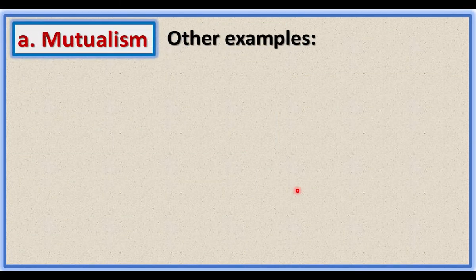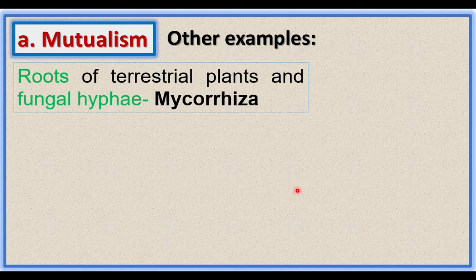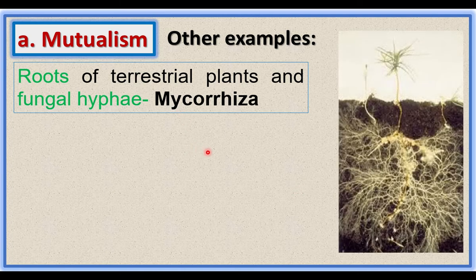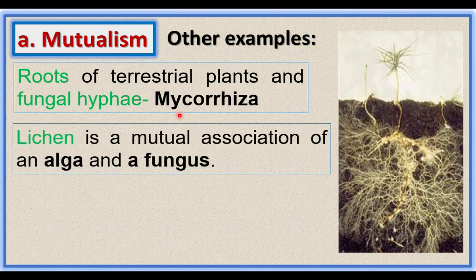Now let us see some other examples for mutualism. Roots of terrestrial plants and fungal hyphae. This association is mycorrhiza. The fungi grow inside or around the roots of terrestrial plants. The fungi are involved in decomposition and protect the roots. The roots provide nutrients to the fungi. In this association, both are benefited.